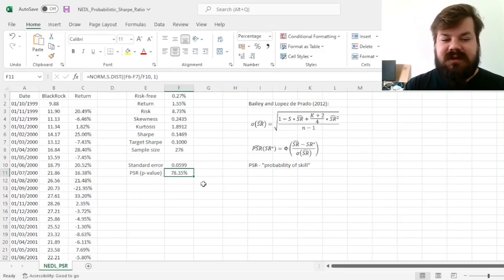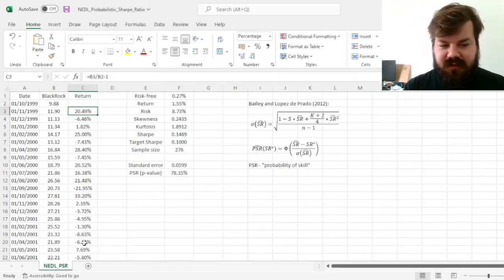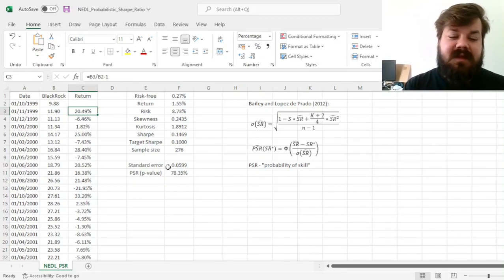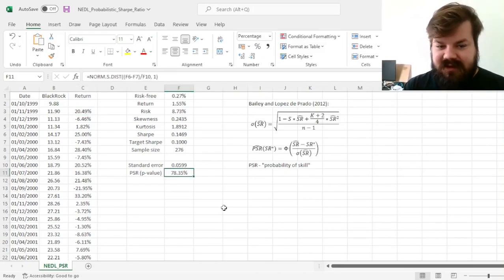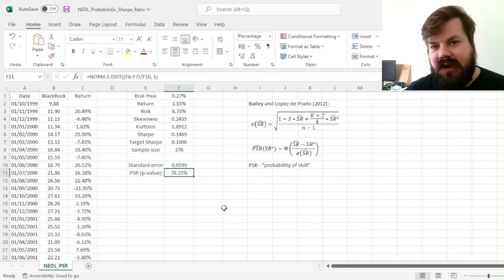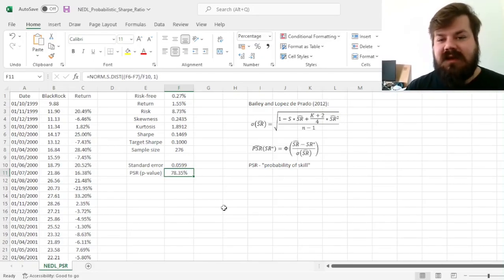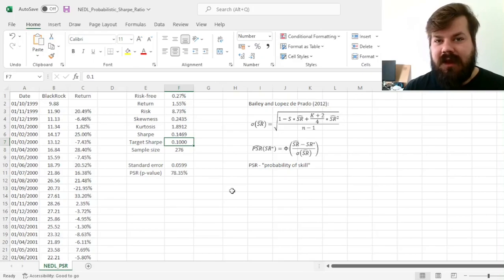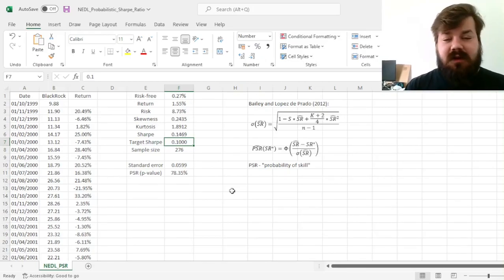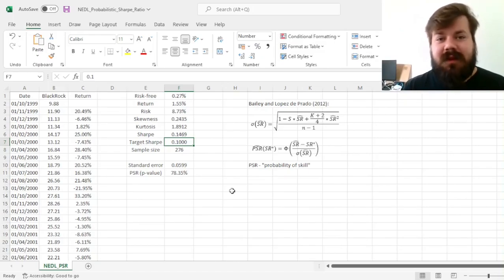We can deduce that our portfolio manager that produced such a portfolio with such performance has superior skill over the market with 78.35% probability. And that's why PSR is also known as probability of skill, and that's why it's called probabilistic Sharpe ratio. We're not concerned with the absolute value necessarily, but we're concerned with the probability of meaningful outperformance. And this is why the target Sharpe ratio is preferable to select as the Sharpe ratio of some benchmark or some well-known target. And that's all there is for the probabilistic Sharpe ratio and its application in Excel and interpretation of the results.